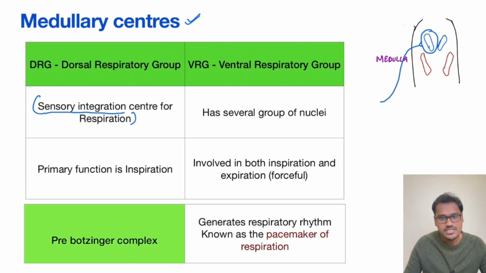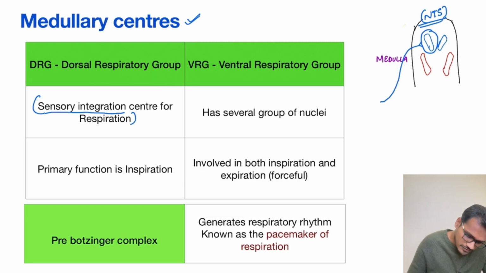Various inputs come to this region and relay their information. It is very closely located to the nucleus tractus solitarius, which we will be studying again in various places. That is a place where many of the neurons come and relay.